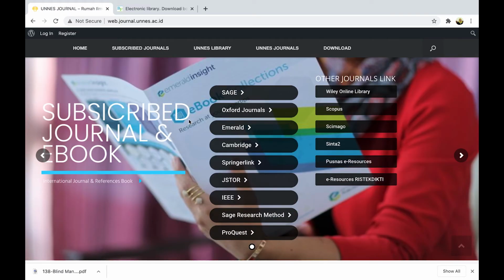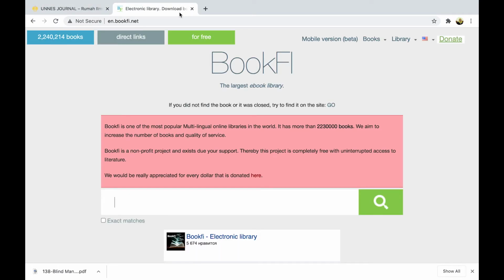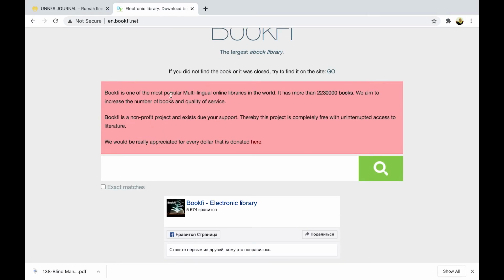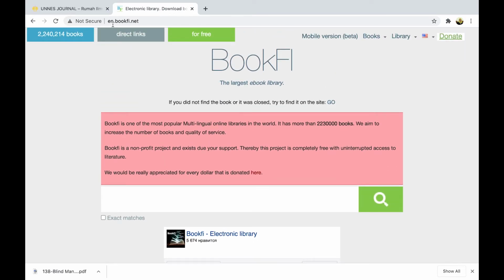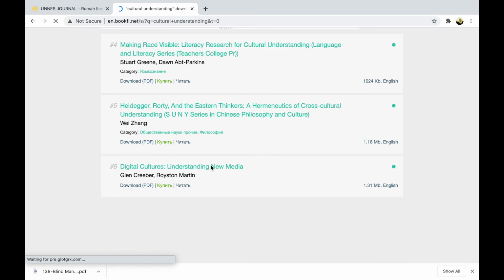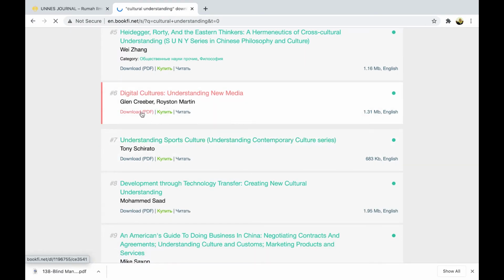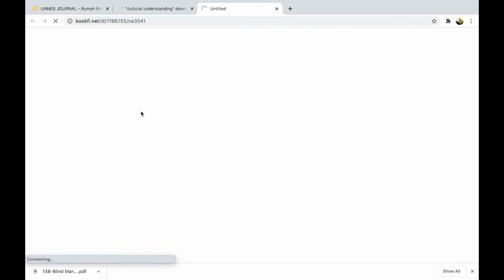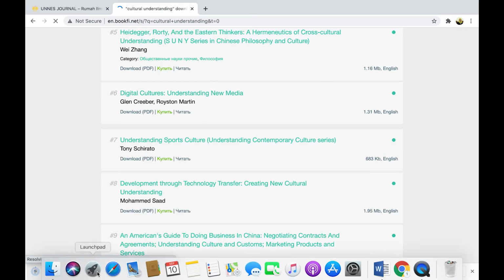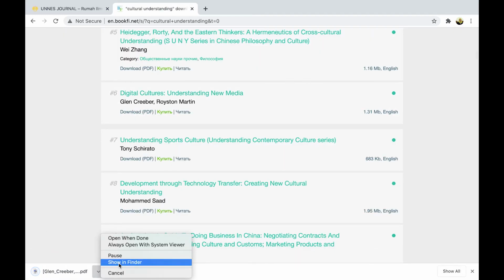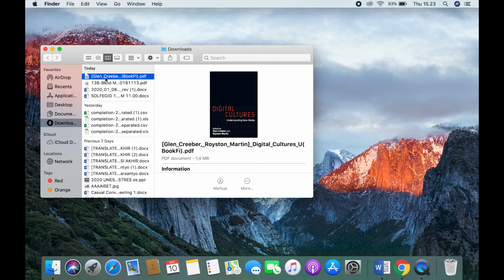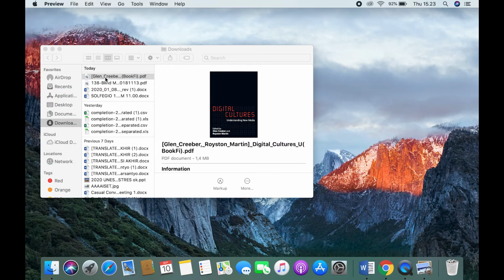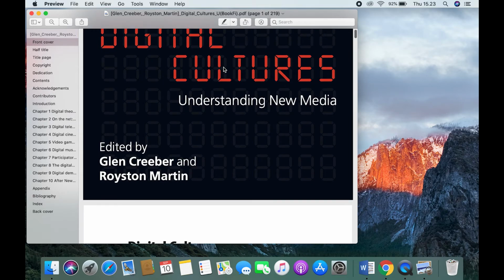We will try to re-access it. Bookfi is open now. We are trying to find a book about culture or cultural understanding.